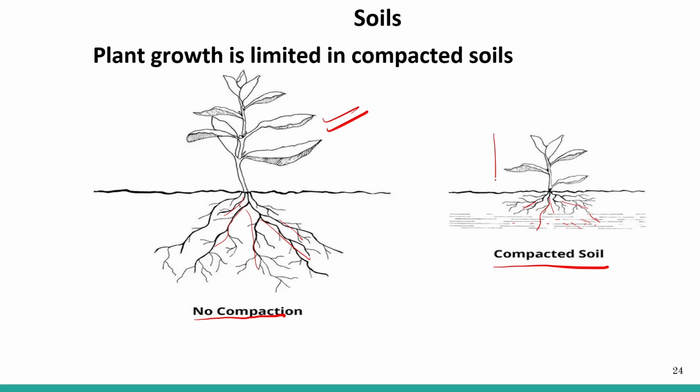So you can see stunted growth in the plant. Where no compaction is present, a lot of air spaces and pores are present, and then you can see plant growth.